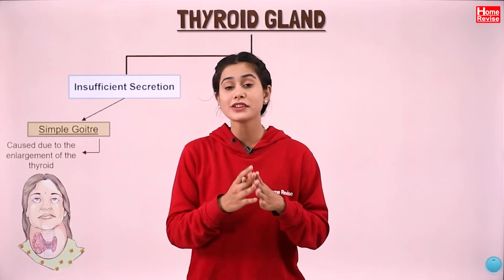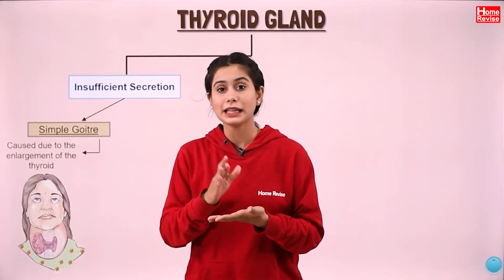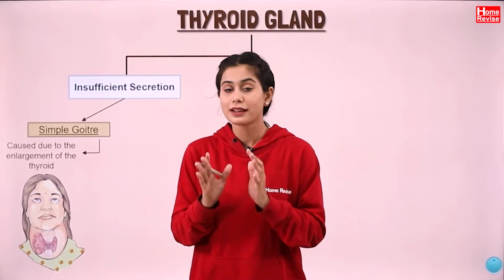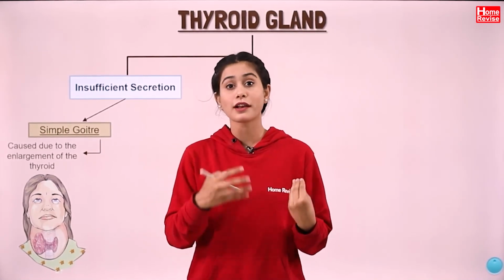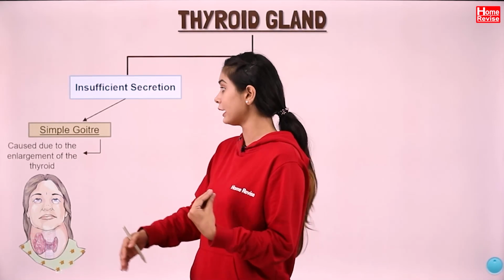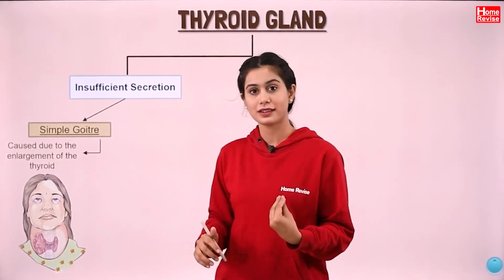Now this thyroxine is an iodine containing protein. We know all hormones are proteins, right? So it is an iodine containing protein. So if we eat iodized salt or if we have more iodine in our diet, we may not develop this kind of disease. Is that clear?